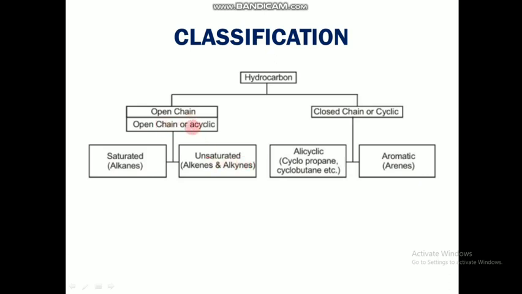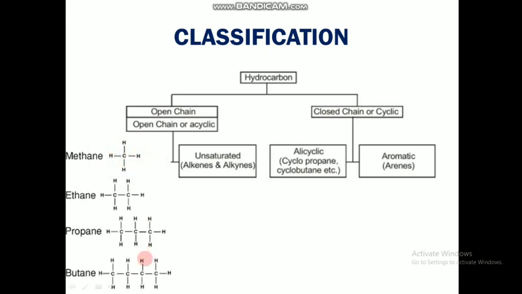The open chain system is classified into two categories: saturated hydrocarbons and unsaturated hydrocarbons. Here you can also see the word acyclic. Acyclic means ones which are not cyclic. So the classification is between saturated and unsaturated. Saturated hydrocarbons, for example, are alkanes. They are single bonded long chain hydrocarbons like this. They will not have double or triple bonds in between, and they will be long chains. We cannot see ring type structures in that. We can see just long chains. When you write an example, you can write any one of these as an example for alkane.